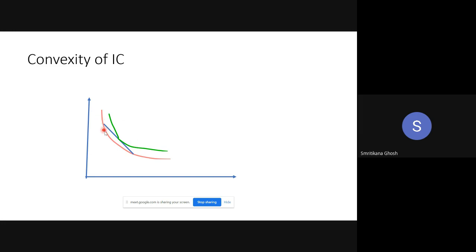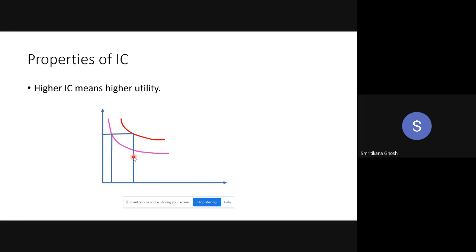So this is why it is said that this is the convex combination. Any point on this blue line is the convex combination of this first point and the second point. This is how it is said variety is preferred, or this is the convexity of IC. Because variety is preferred, because convex combination is preferred, that is why the indifference curve is convex.